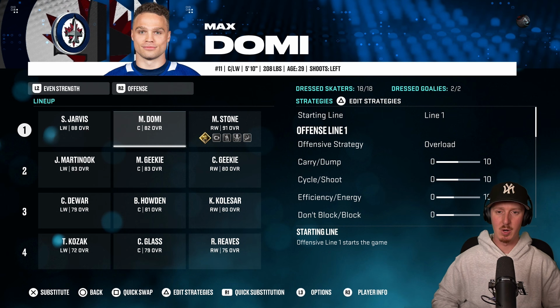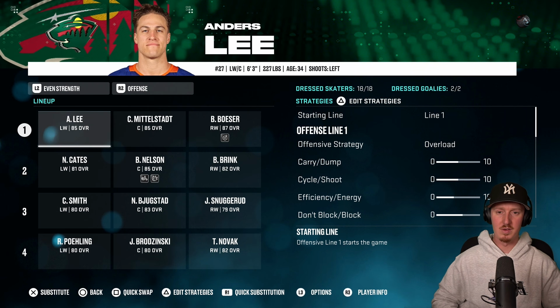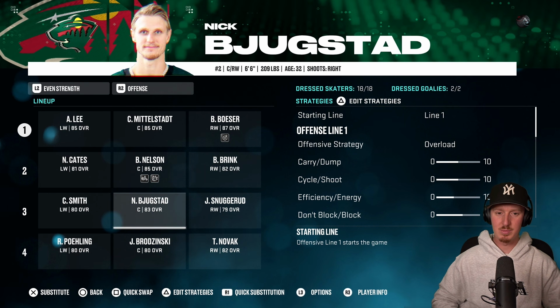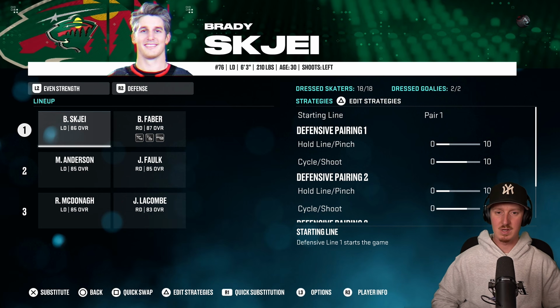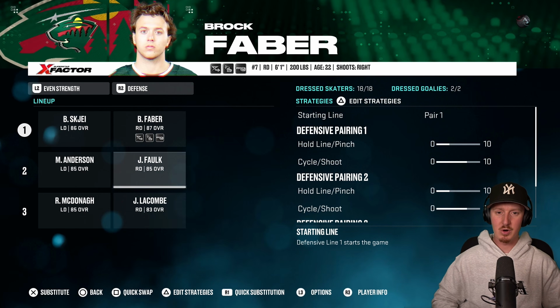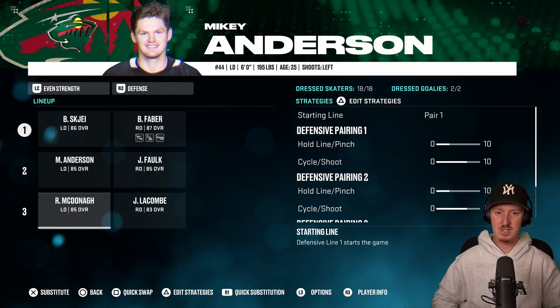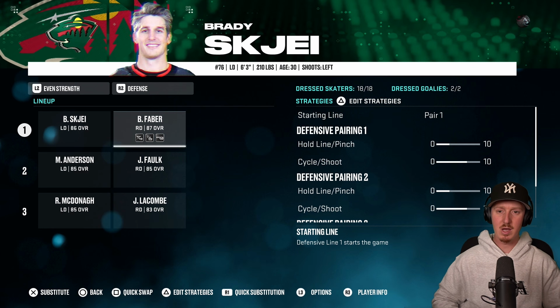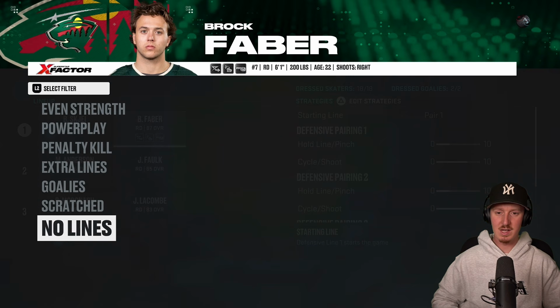Minnesota's probably going to smoke them. Minnesota's just got a bit more offensive depth here. Anders Lee, you got Casey Milstead, Brock Besser, Brock Nelson on the second line. You got Bukestad here. This isn't the greatest team of all time, but there's more offensive depth. When it comes to the defense, Brady Shea, Brock Faber, Justin Falk, Mikey Anderson, Ryan McDonough, Jackson Lacombe. That's a pretty solid defense right there. You might not have a superstar, but you got yourselves 3 lines that you can definitely run.